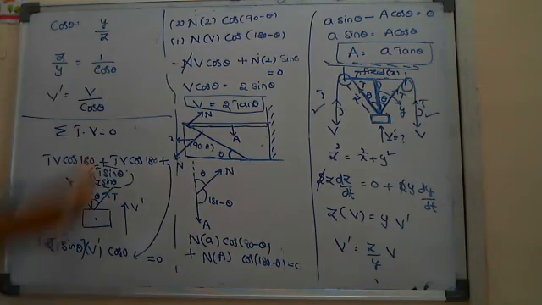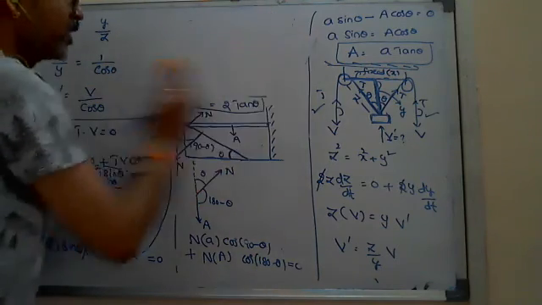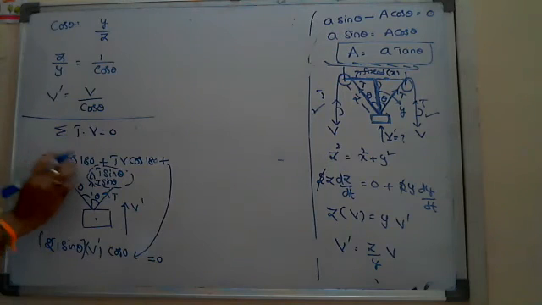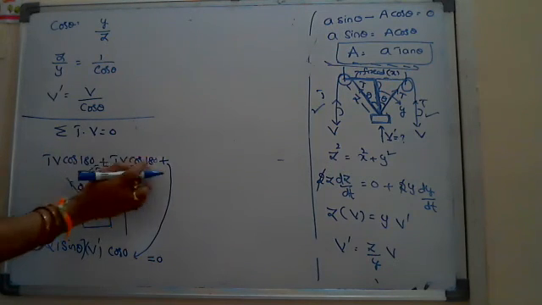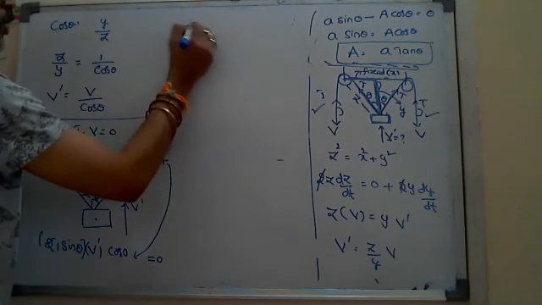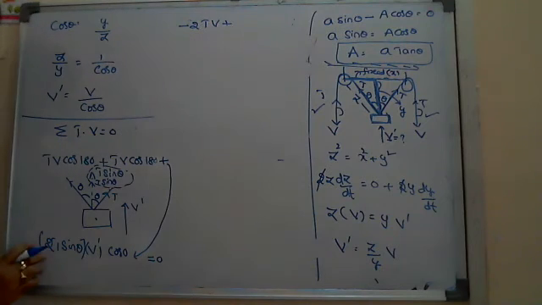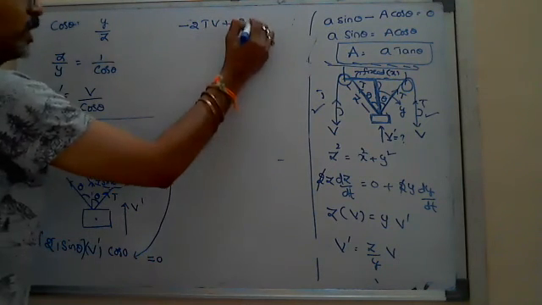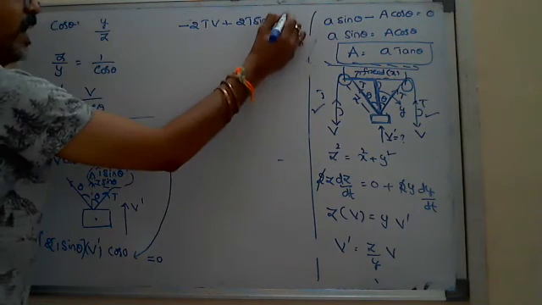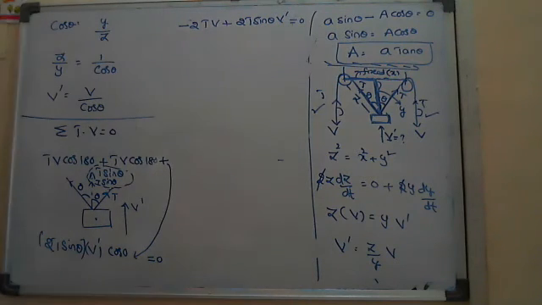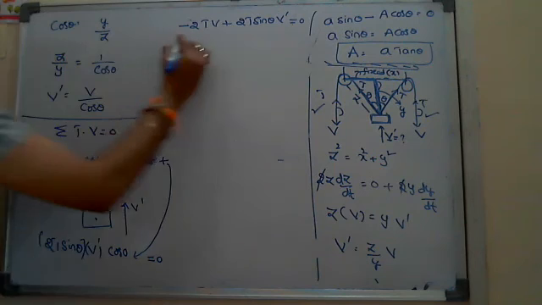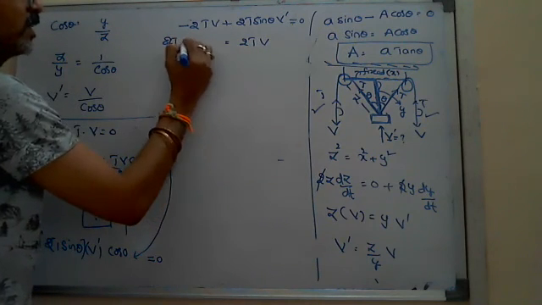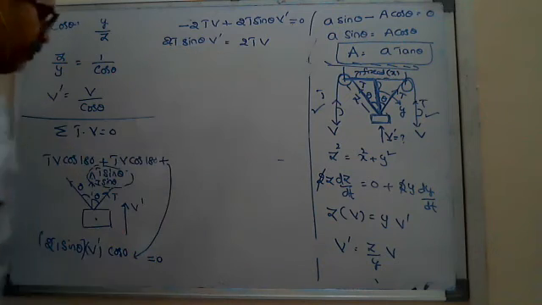Then here you are going to get how much? TV cos 180 means minus TV, plus minus TV, that is minus 2TV, plus 2T sin theta V dash, with cos 0 being 1. So 2T sin theta into V dash equals 0. Okay, so here what you are getting is 2TV equals 2T sin theta into V dash.